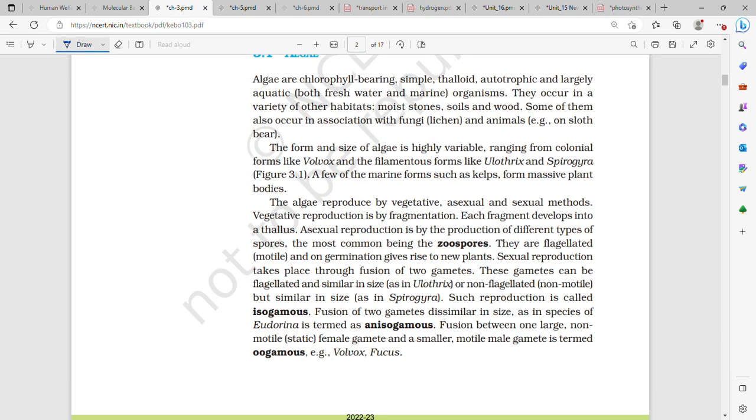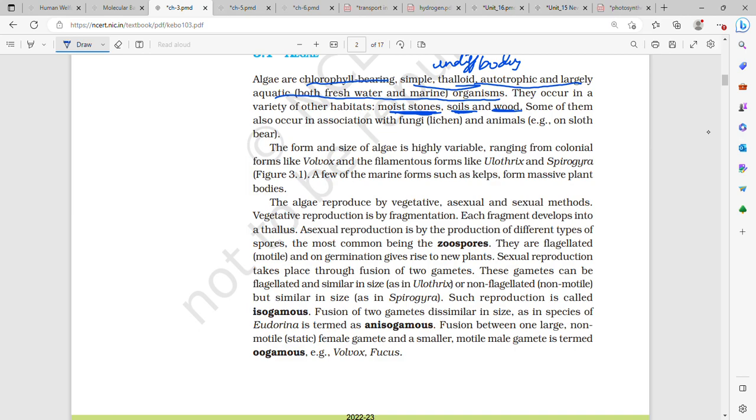Algae are chlorophyll bearing, simple, thalloid and autotrophic, largely aquatic, both freshwater and marine organisms. They occur in a variety of other habitats too, such as moist stones, soil and wood. So algae are chlorophyll bearing. They are simple thalloid, that is, thallus, an undifferentiated body. They are autotrophic, that is they make their own food, and they are largely aquatic, both freshwater and marine organisms.